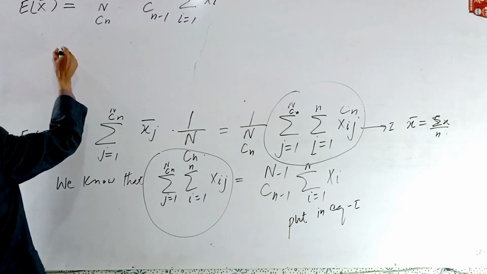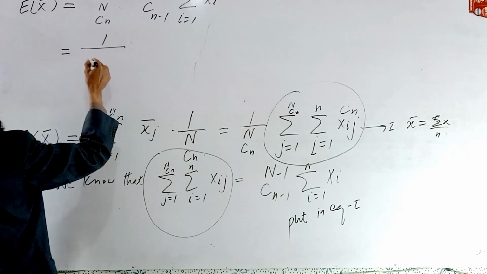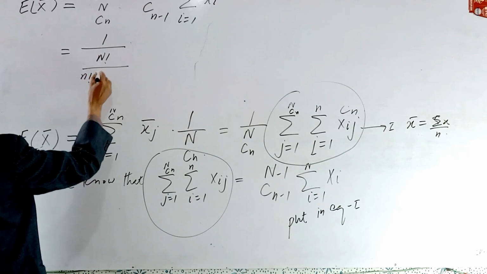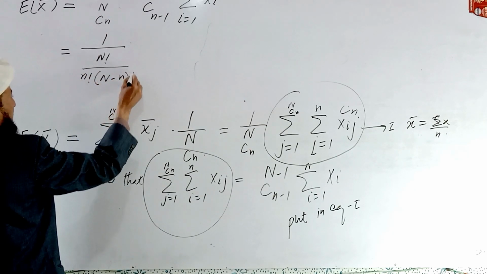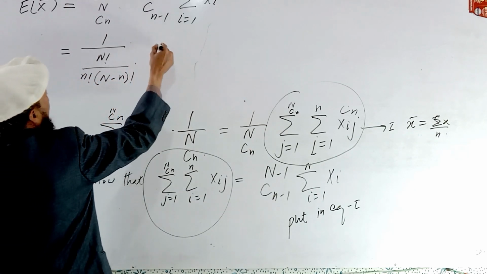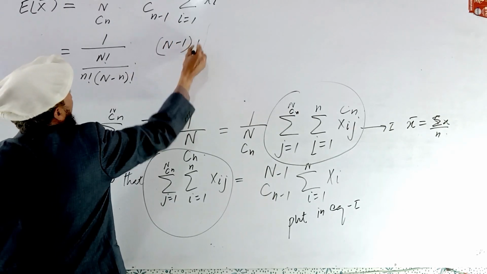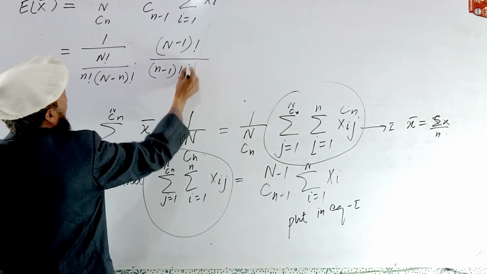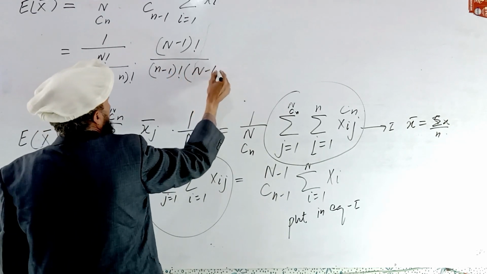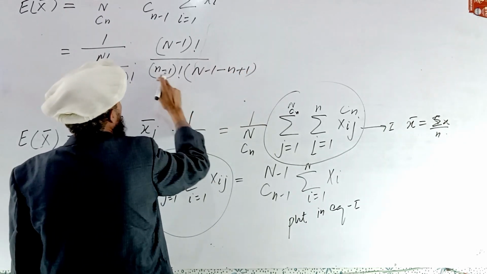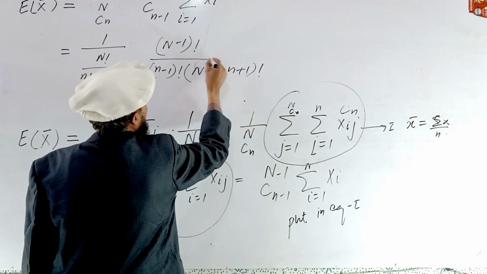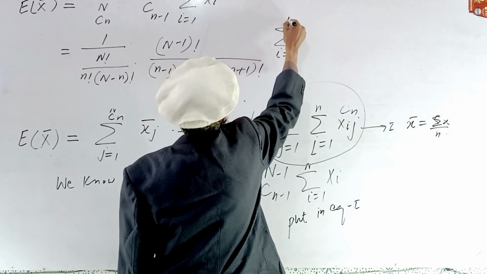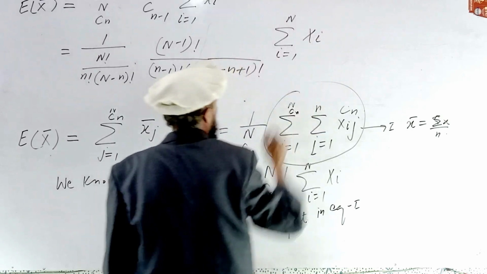Now we expand this term according to the combination: N factorial divided by n factorial times N minus n factorial, and N minus 1 factorial divided by n minus 1 factorial times N minus 1 minus n plus 1 factorial.